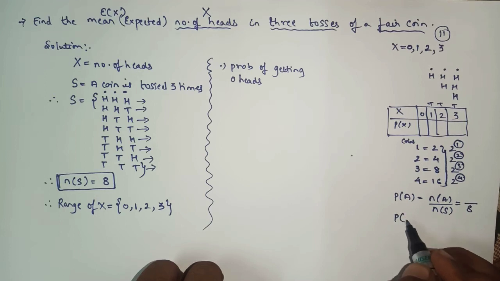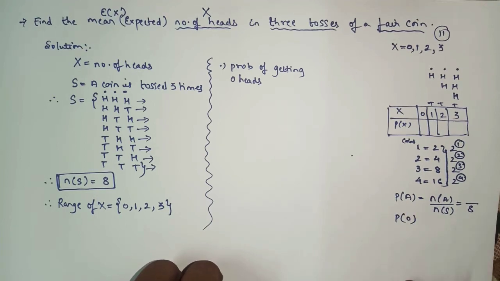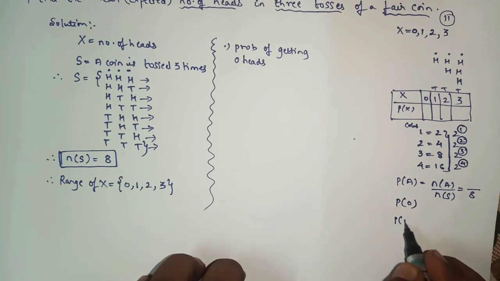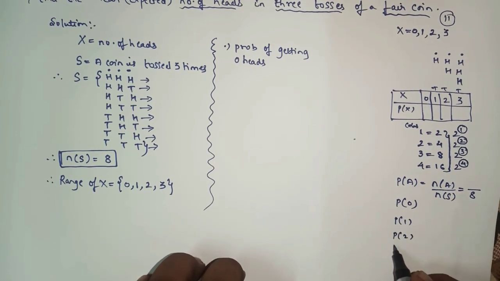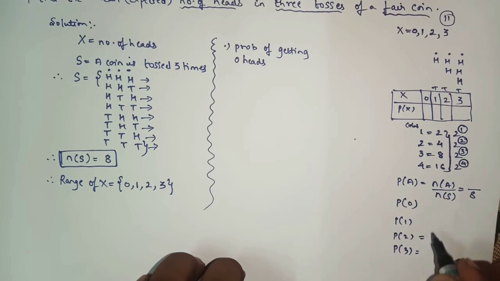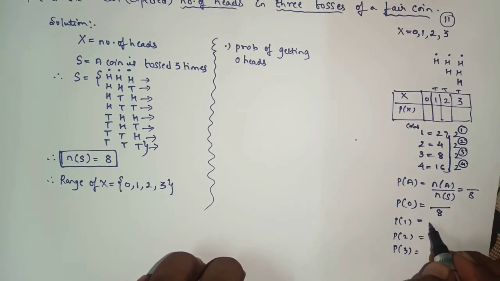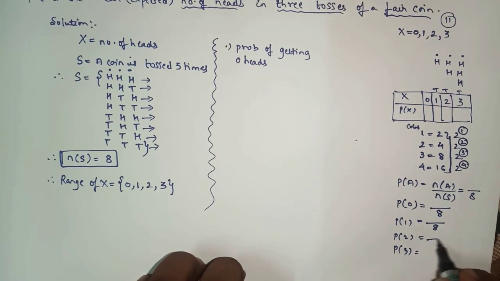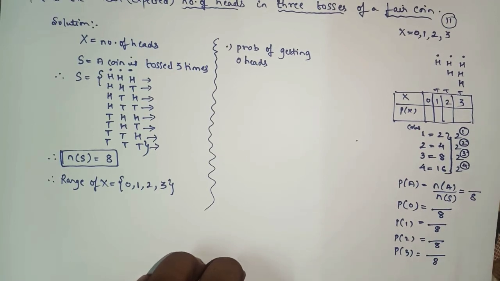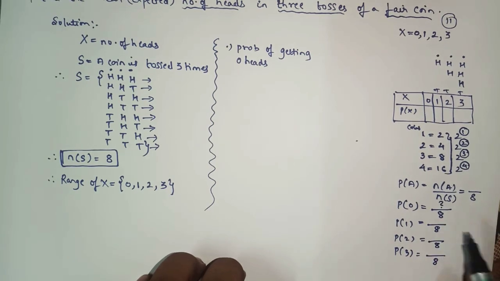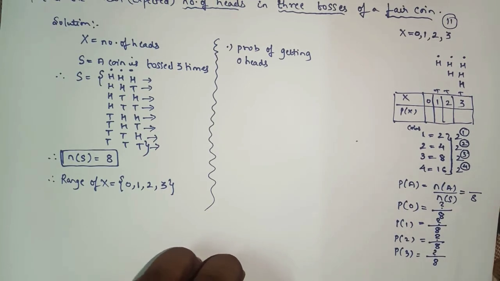So whenever you are finding the probability of any value of X, like P of 0, P of 1, P of 2, P of 3, the formula is the same, n of A upon n of S. For each and every event, the sample space remains the same, that is 8. Simply we have to find the probability of getting 0 head, 1 head, 2 heads, and 3 heads.